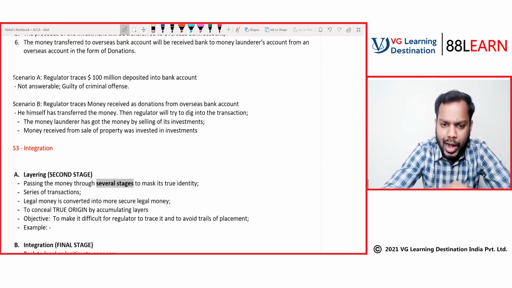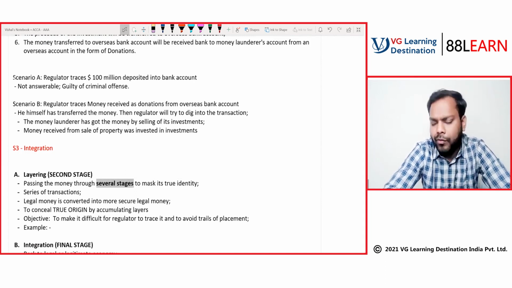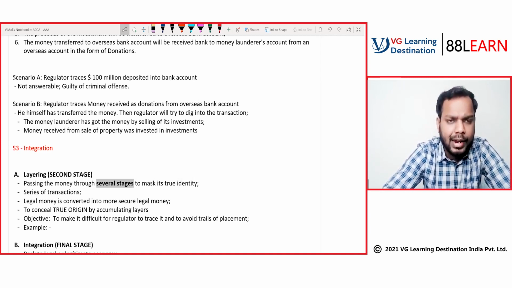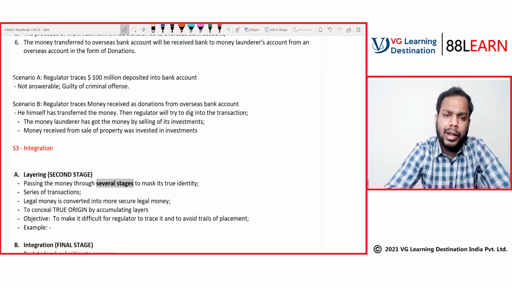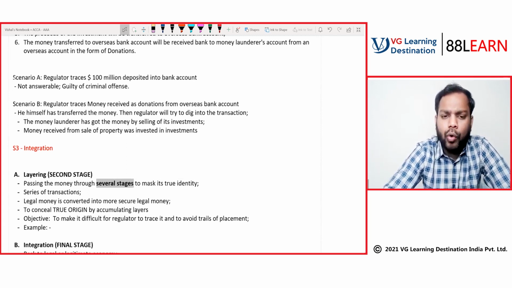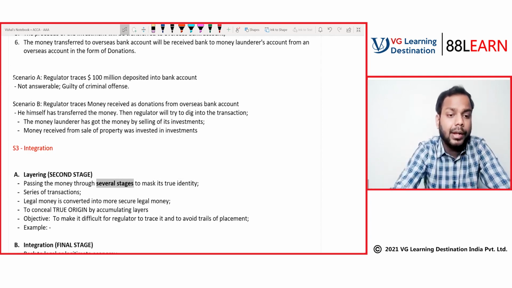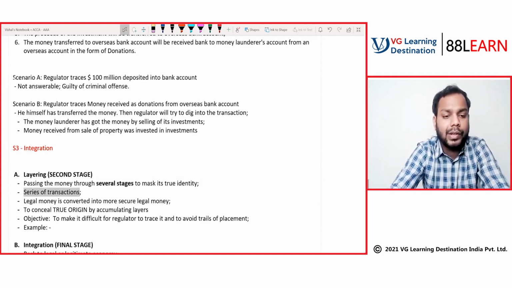It can be like I have deposited the money into the bank account. From the bank account, I purchased a property. I sold the property. I made investments. After investments, I sold the investments, and then I purchased a luxury car. Then after some time, I sold the luxury car and transferred the money to an overseas bank account. In the overseas bank account, I might purchase a property in the overseas location, sell the property, and then receive the money as a donation. So these are the series of transactions that are happening, right?